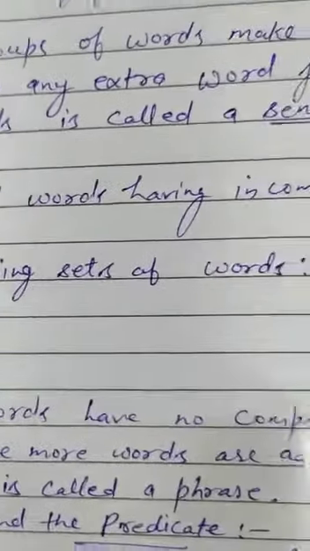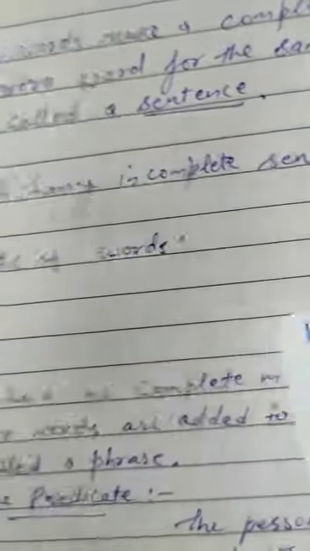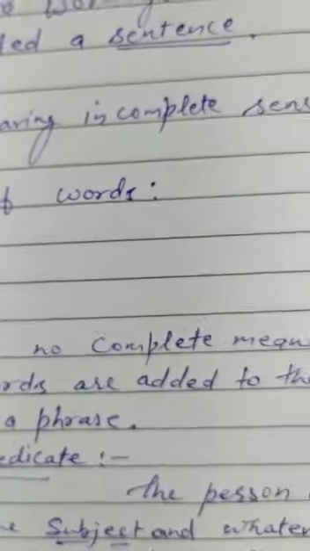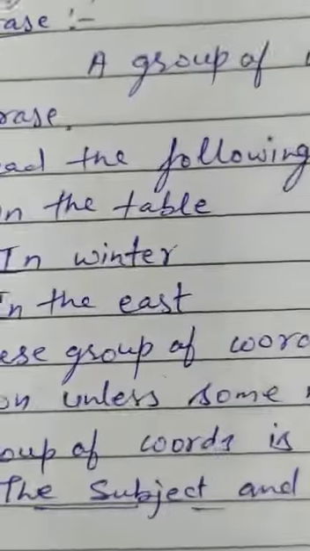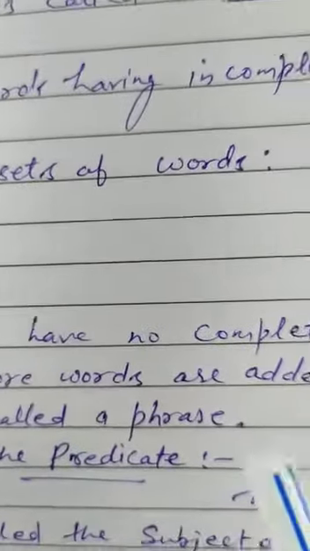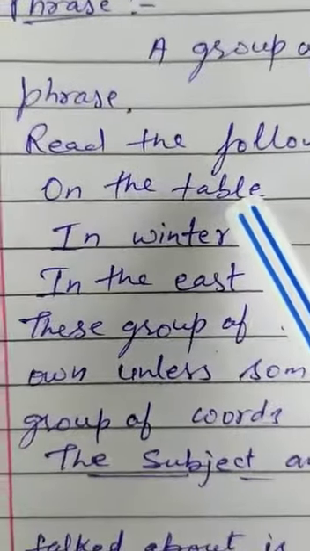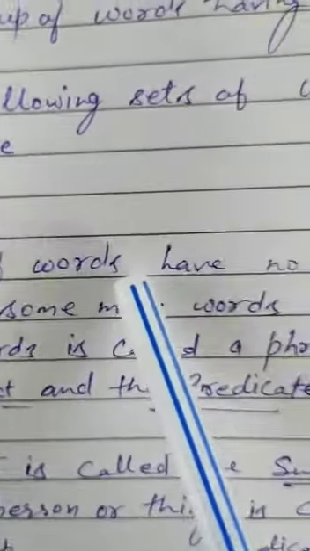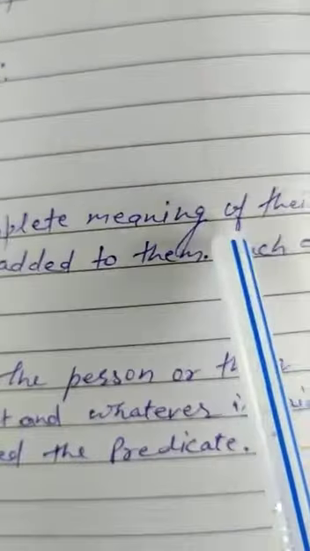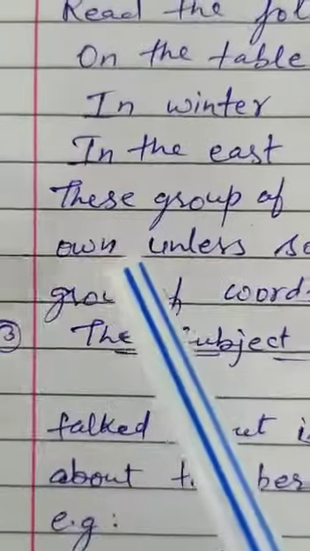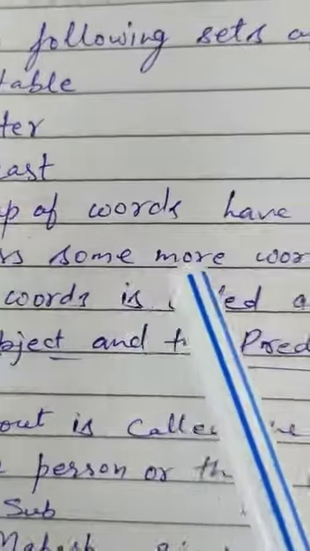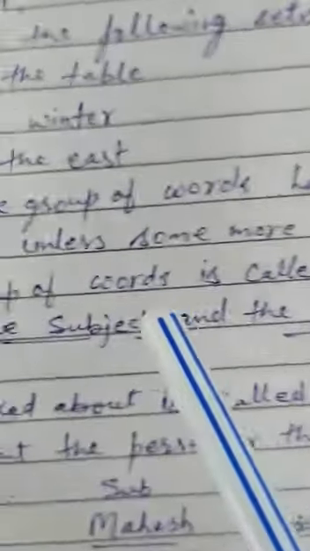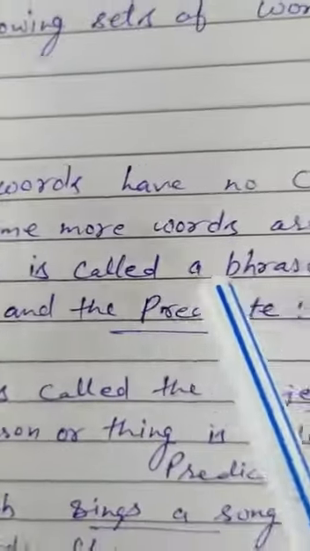A group of words having incomplete sense is called a phrase. Read the following sets of words. On the table, in winter, in the east. These groups of words have no complete meaning of their own unless some more words are added to them. Such a group of words is called a phrase.